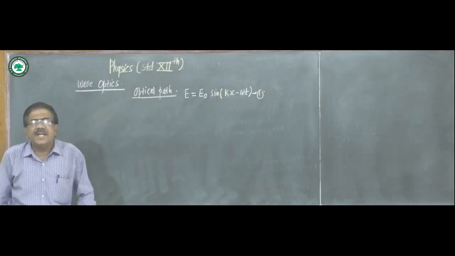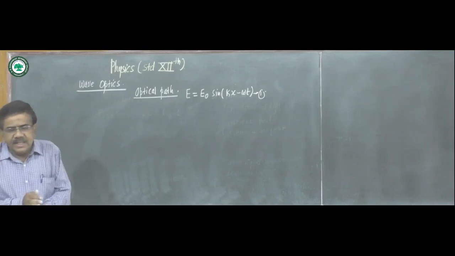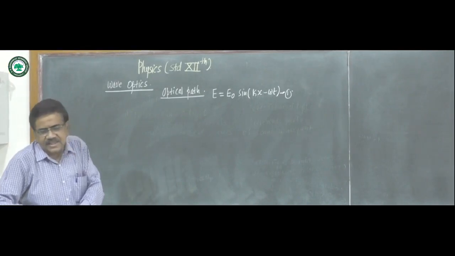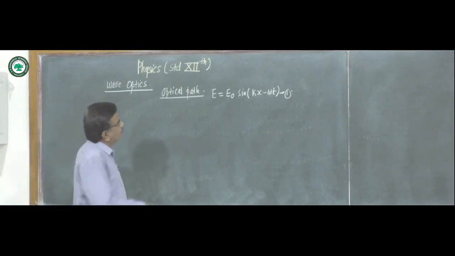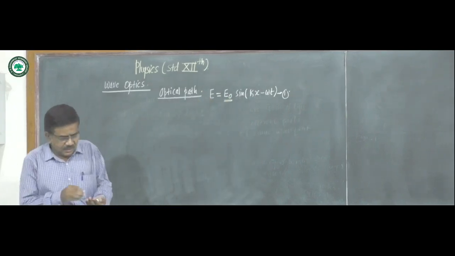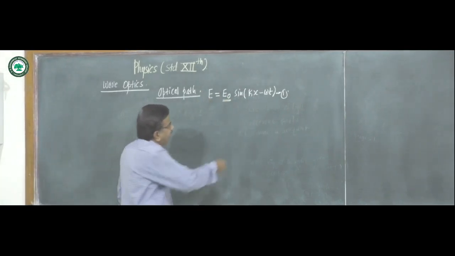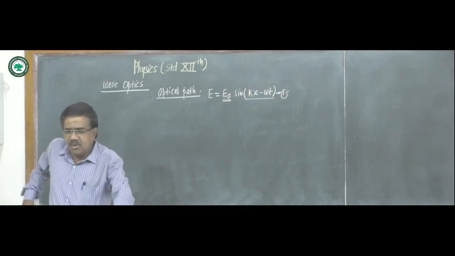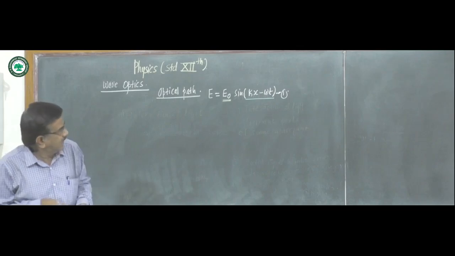E0 is the amplitude of that wave. This kx minus omega t is called the phase of the wave.